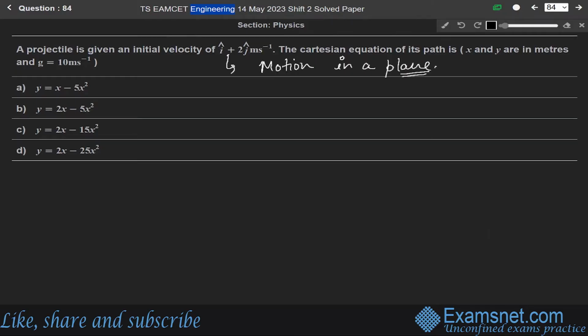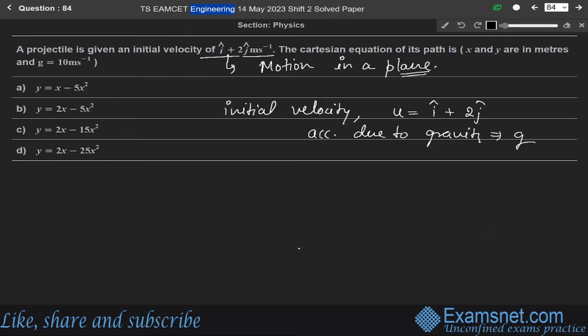We are given the initial velocity u, which is i cap plus 2 j cap meter per second. So we have to find the Cartesian equation for this. First of all, the acceleration due to gravity will be equal to g.